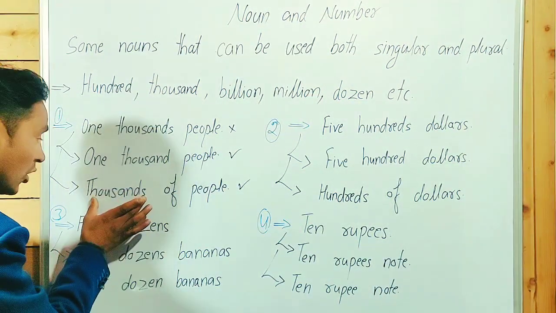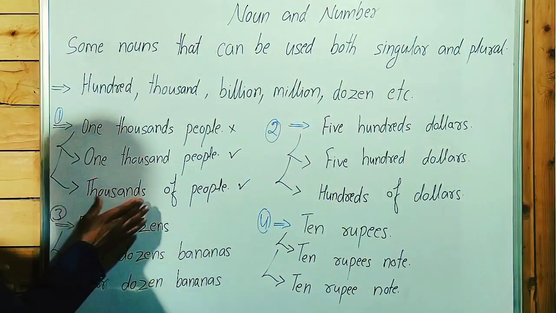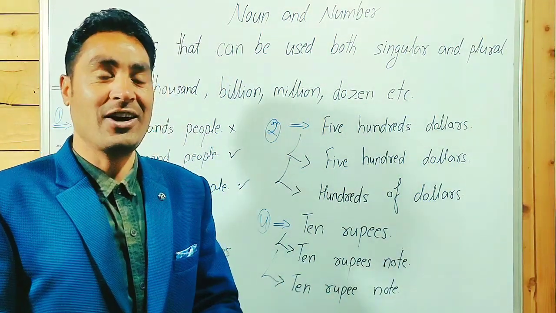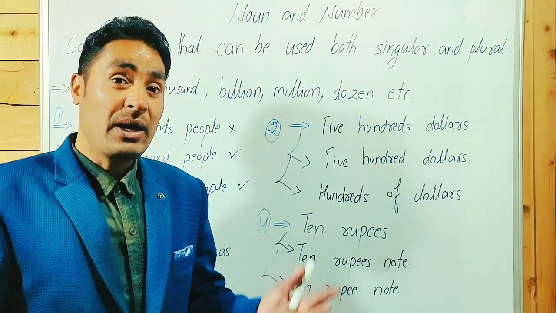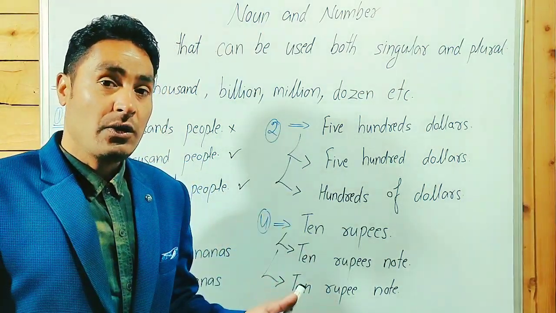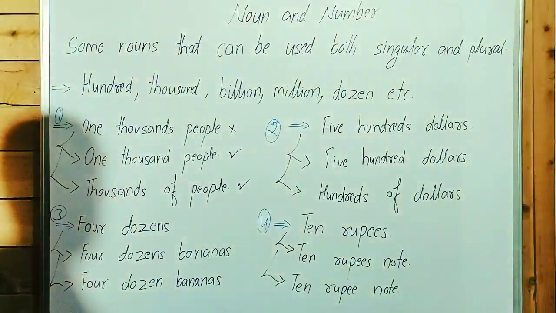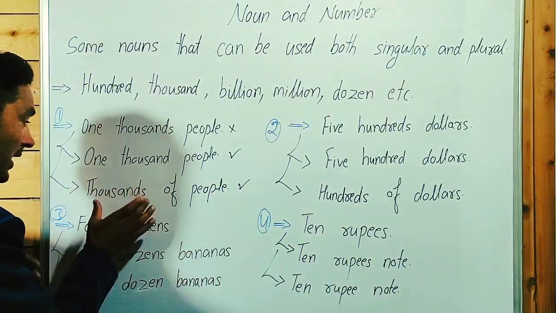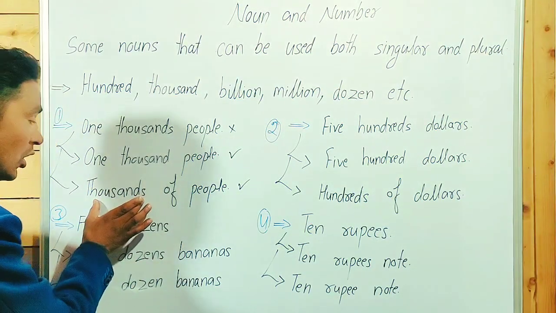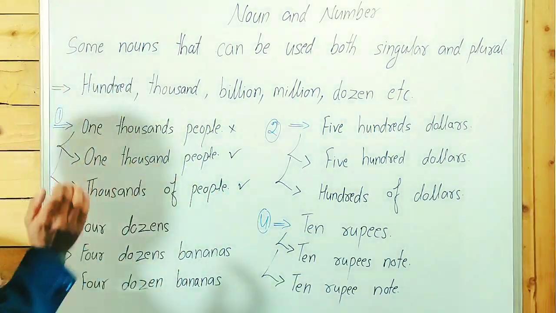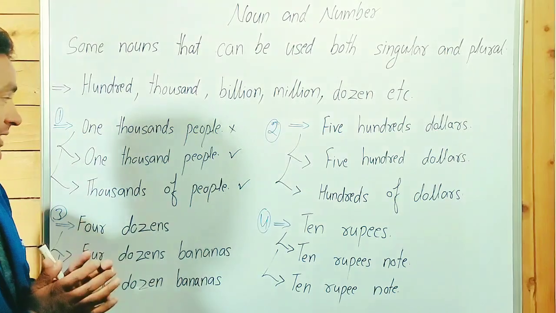Thousands here is behaving as a noun. Thousands of people, thousands of boys, thousands of girls, thousands of people were killed, thousands of women were tortured. We can say anything. Here, thousand is a noun followed by the preposition of, and people is the object of this preposition.